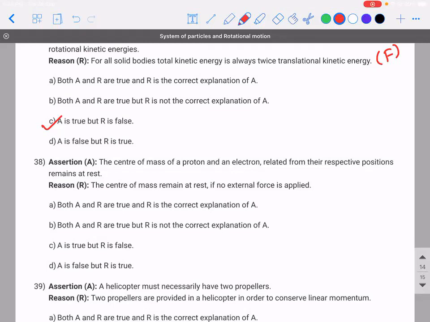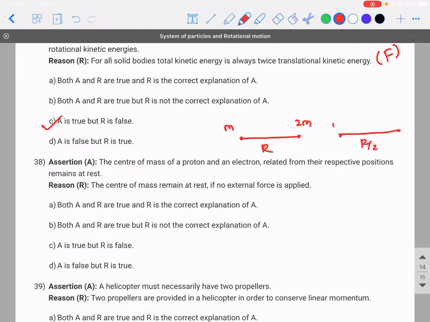38. The center of mass of a proton and electron released from their respective positions remain at rest. Yes or no? This problem is similar to the 2m and 2m problem yesterday, remember, they were separated by distance r.